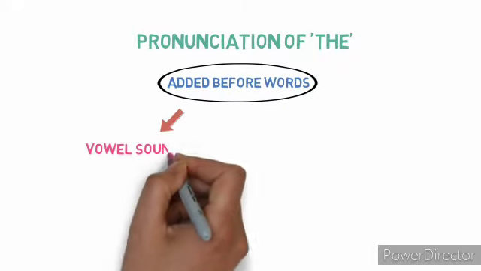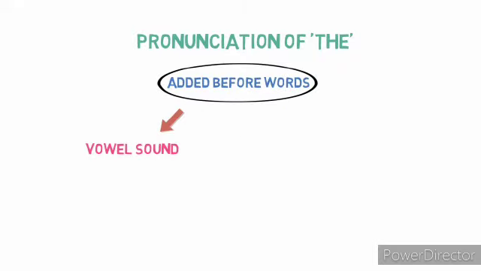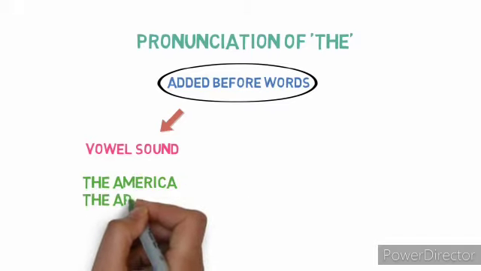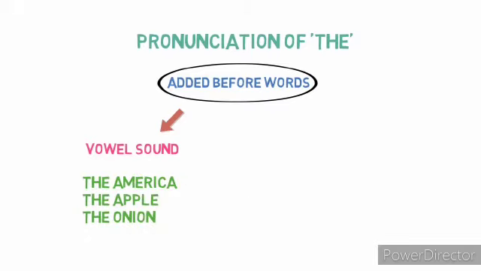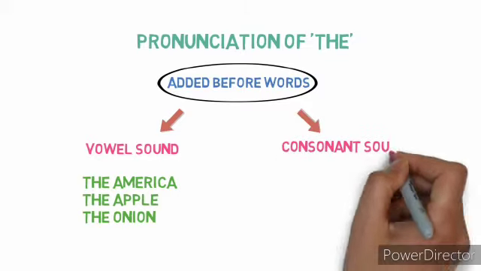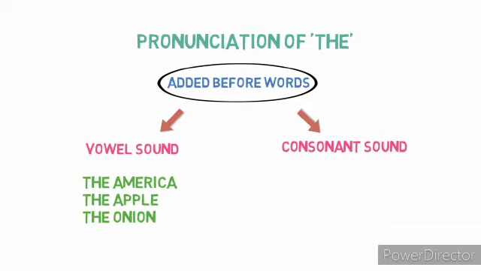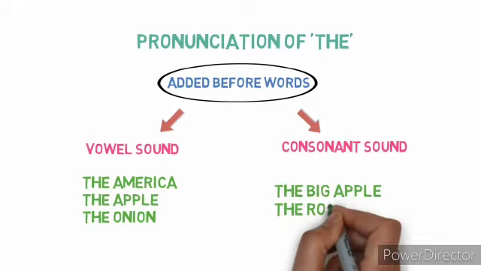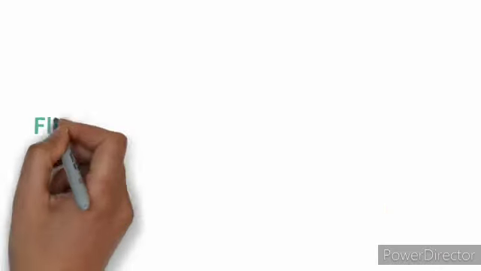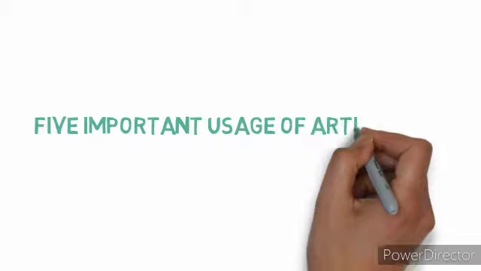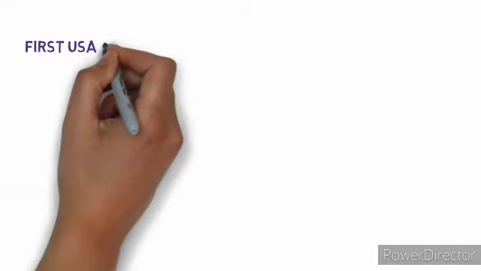Now, pronunciation of the definite article the. When it is used before a vowel sound, before the words which start with a vowel sound, we will say the America, the apple, the onion. Similarly, if it is used before a consonant sound, we will say the big apple, the rounded onion. Okay. Now, 5 important uses of the article the.